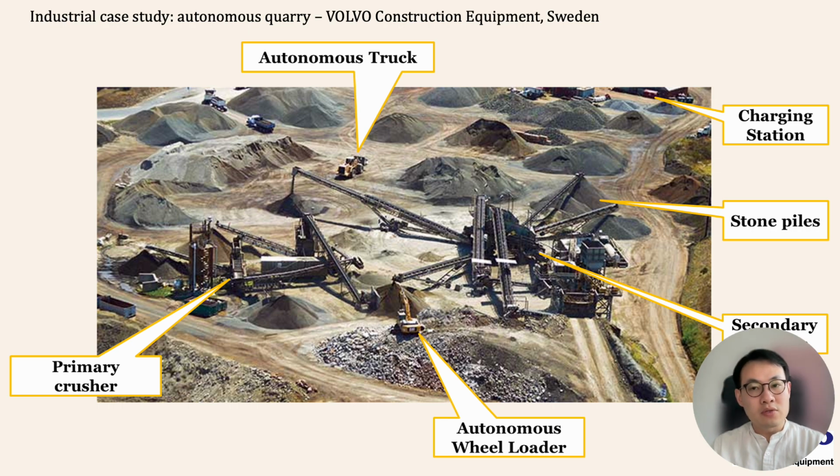These autonomous vehicles need to cooperate to load the stones and carry them to different crushers and avoid all sorts of obstacles. They need to go to the charging stations every now and then to ensure their battery is enough to finish their jobs. So to realize such an autonomous query, there's a lot of challenges. But today in this presentation, let's only focus on mission planning for the autonomous vehicles. Here, mission planning means to find collision-free paths to each of the target positions and schedule the tasks, like digging stones, loading and unloading, etc.